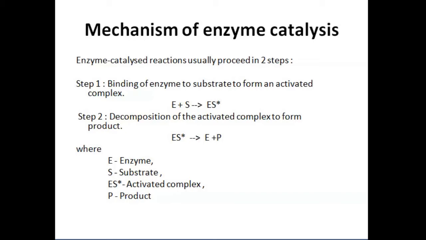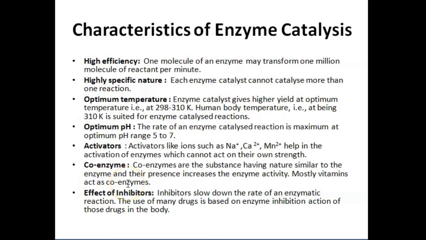Enzyme catalysis has certain characteristics. First, high efficiency. One molecule of an enzyme may transform 1 million molecules of reactant per minute. Second, it is highly specific in nature. That is, each enzyme catalyst cannot catalyze more than one reaction.